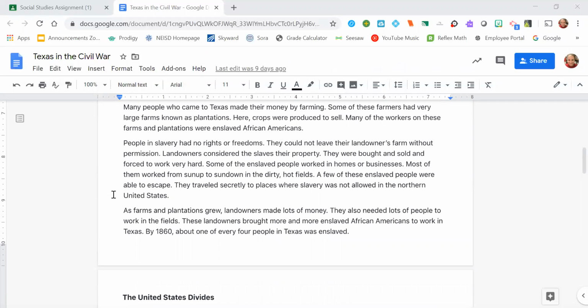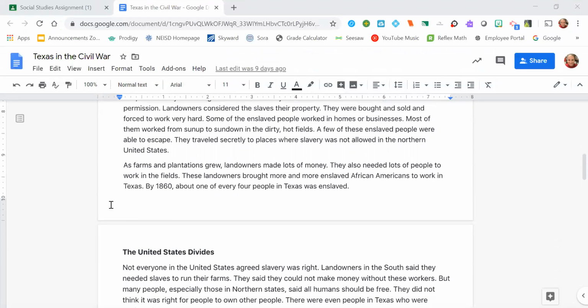As farms and plantations grew, landowners made lots of money. They also needed lots of people to work in the fields. These landowners brought more and more enslaved African Americans to work in Texas. And by 1860, about 1 of every 4 people in Texas was enslaved.